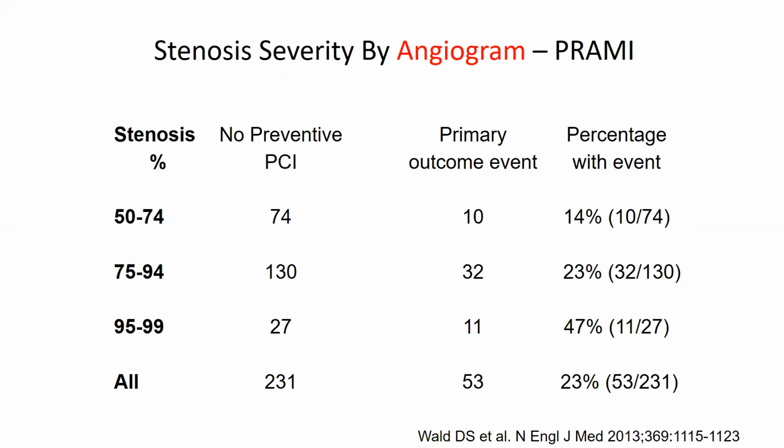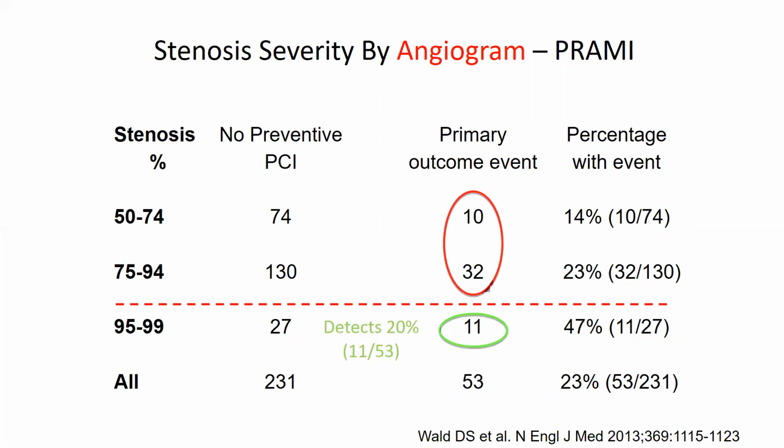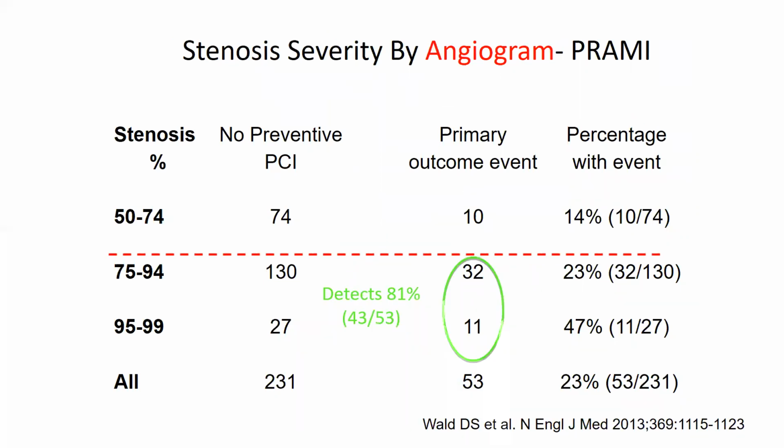This is the slide which has been taken from the PRAMI trial. There, when they revascularized lesions with 90 to 95% stenosis, they detected 20% of the event causing lesions only. However, when the threshold was changed and they included 75 to 99% of stenosis, they detected almost 81% of event producing lesions. So angiography has got its own limitations, and as I told you, there is a lot of catecholamine surge during STEMI, and the lesions can appear to be more severe than they actually are.